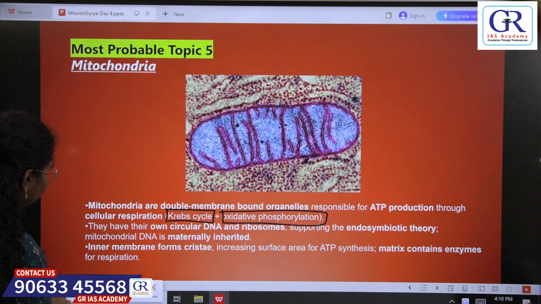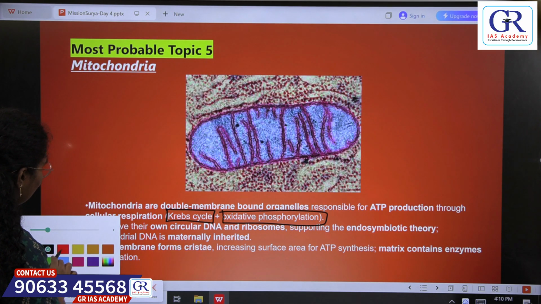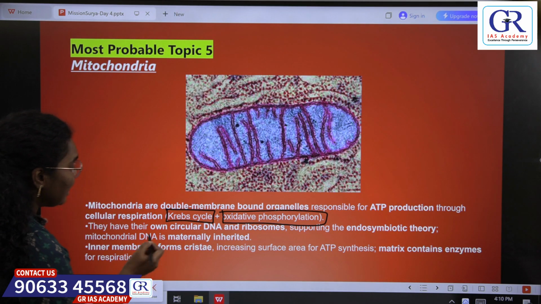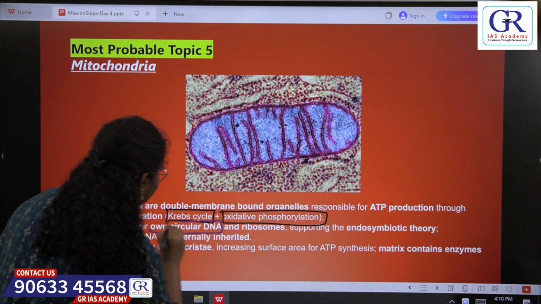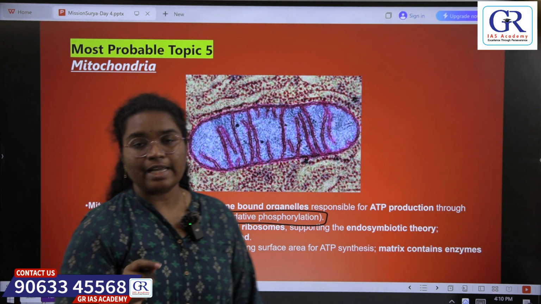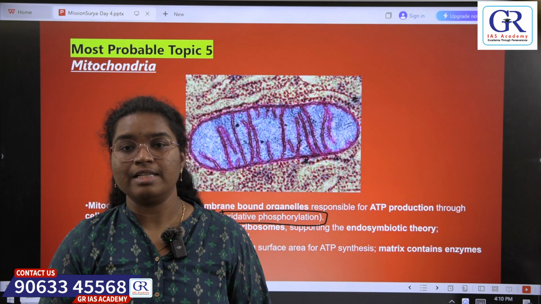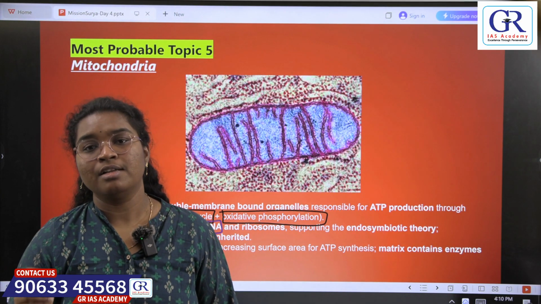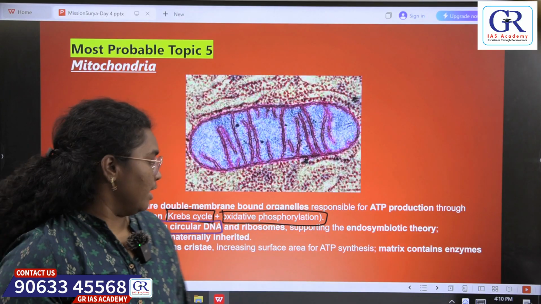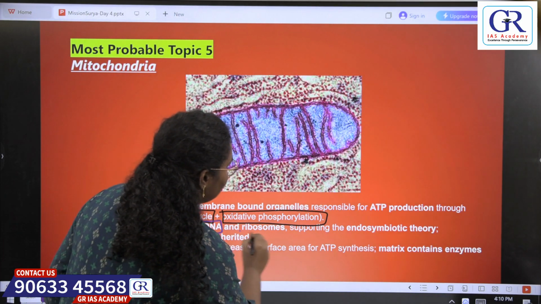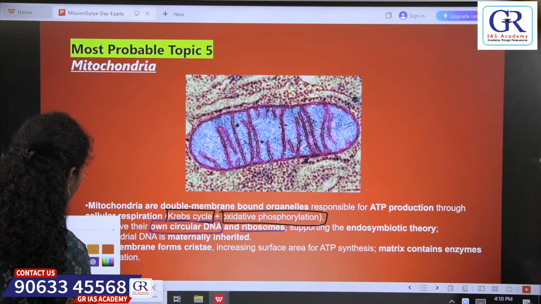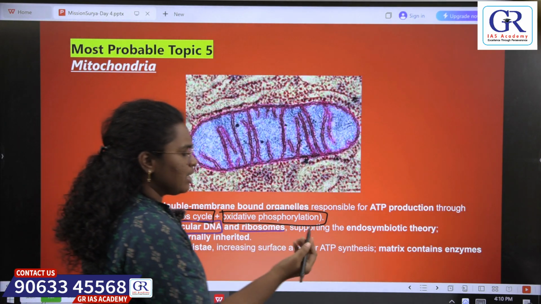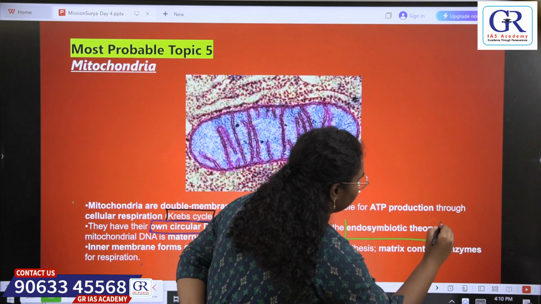So if we see another characteristics of mitochondria, they have their own circular DNA. We know that DNA is present inside the cell, inside the nucleus of the cell, whereas mitochondria is a separate cell organelle, but it does have its own DNA and ribosomes. So this presence of DNA in the mitochondria actually supports a theory called as endosymbiotic theory.